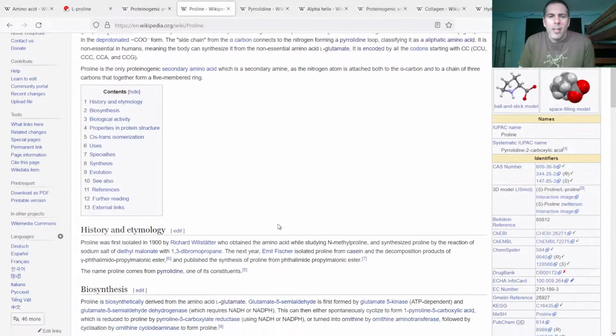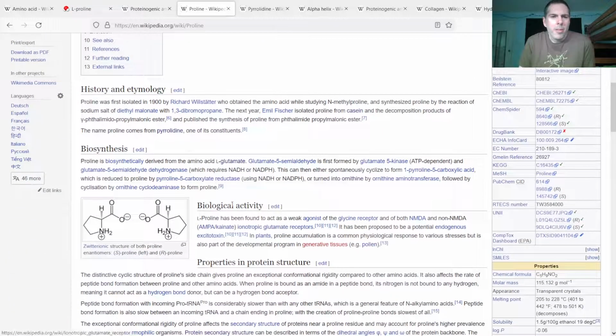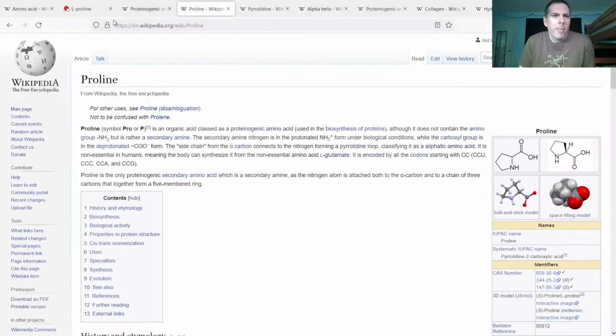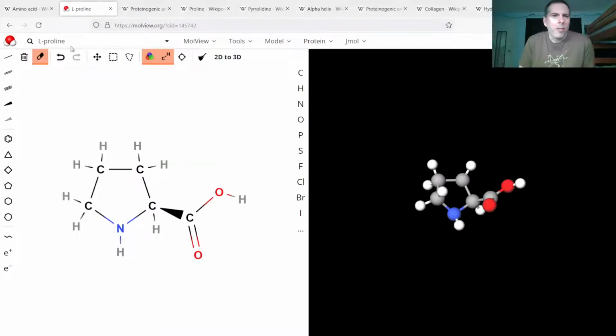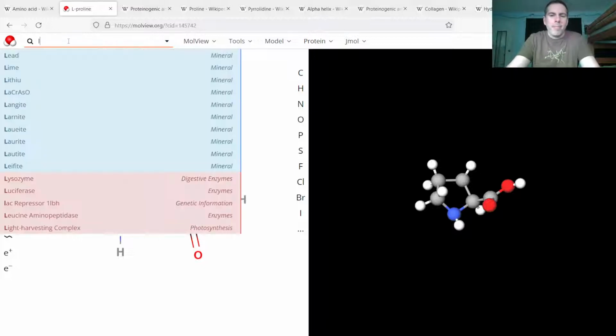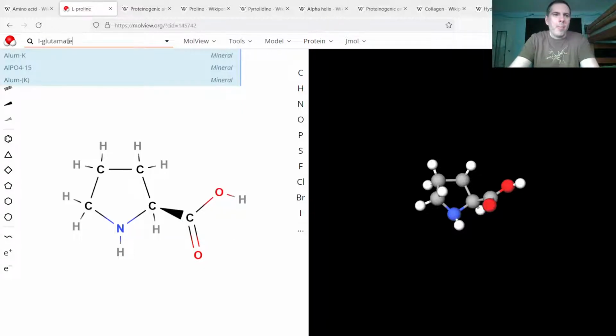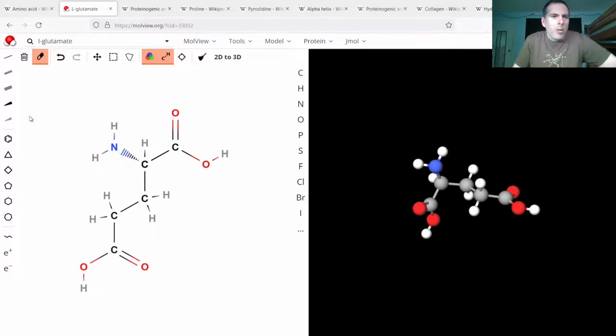It is non-essential, so the human body can make it from glutamate. And I guess I'll just show that real quick. So glutamate is going to have a negative charge here, actually.